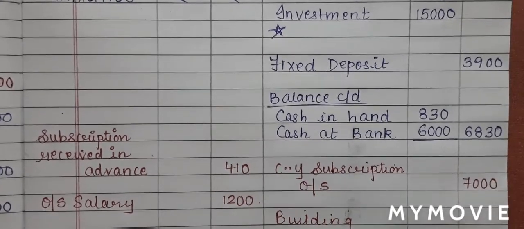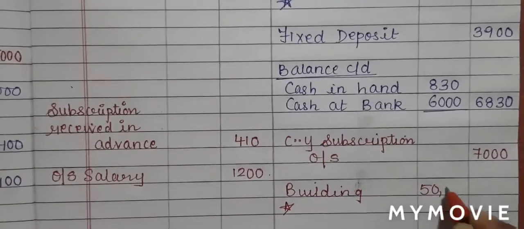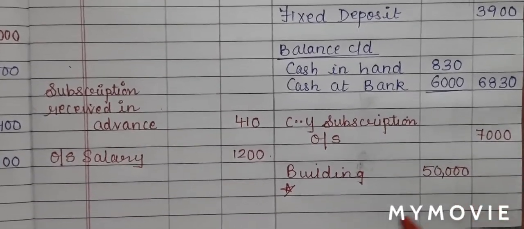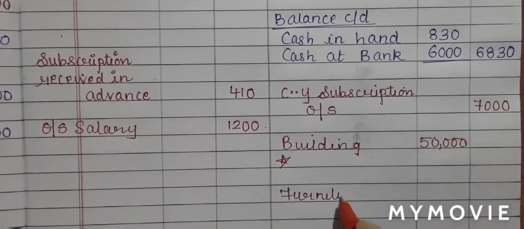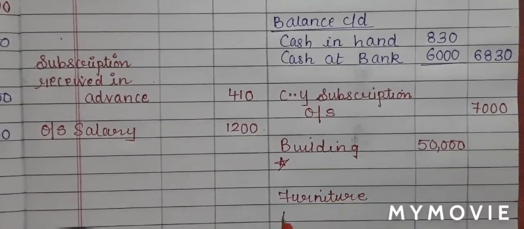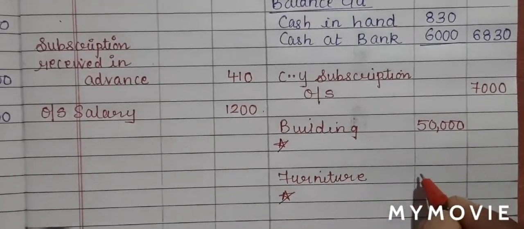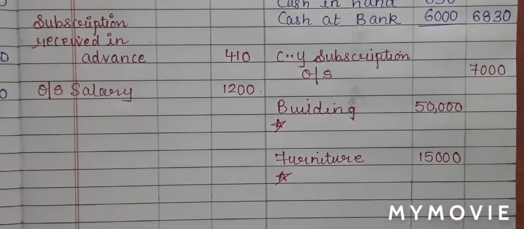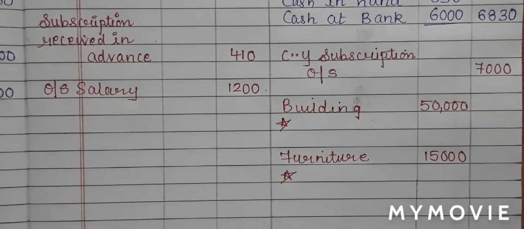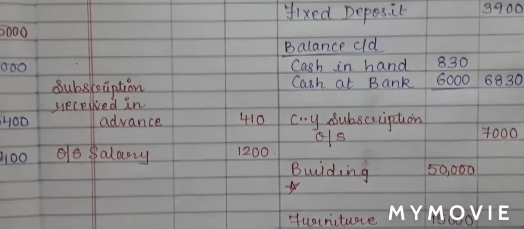There is a star. So inner column 50,000. Then I will write furniture. There is a star for furniture. So again in the inner column 15,000. Since it's an opening balance, it has only one effect.